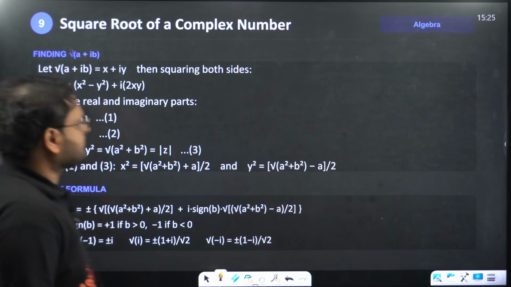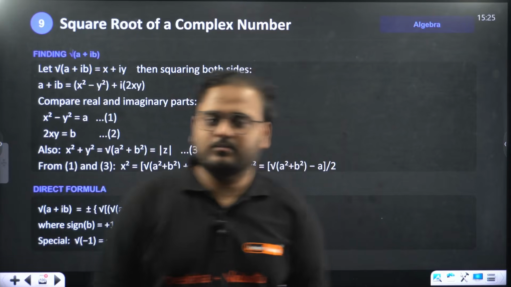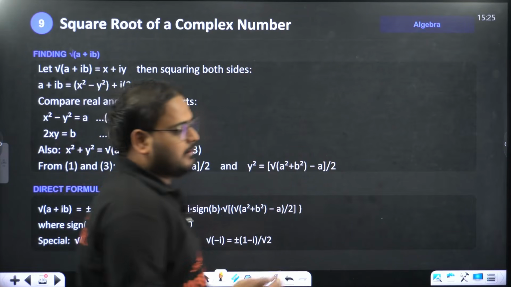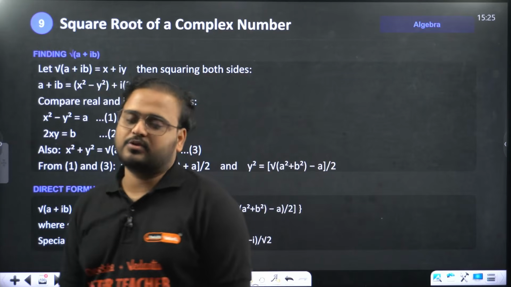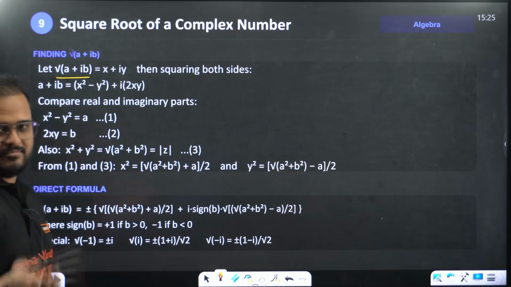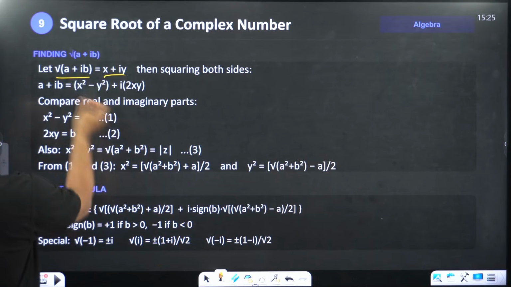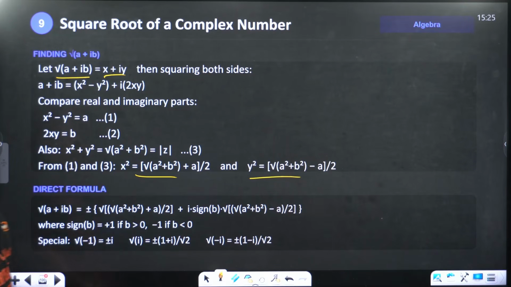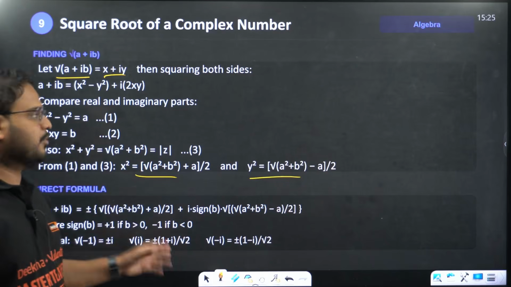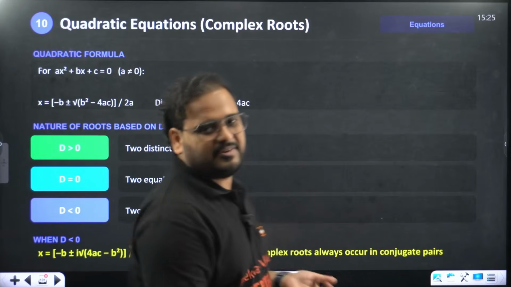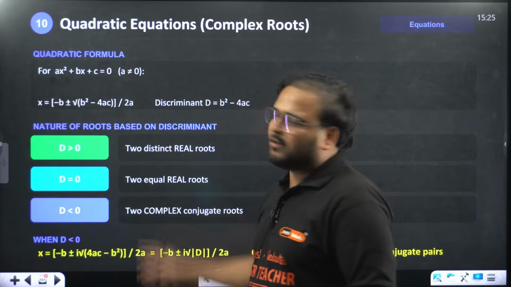Square root of a complex number is not directly used much, but a question like this can come in competitive examinations, both CET and JEE. That's why it is given over here, and it's not difficult at all. If you're taking the root of any complex number, the result will be another complex number. You take x plus iy, take the whole square and solve it, and you'll have this result. Simple question only. This is the direct formula, written over here. You can try this out if you want to, but I think it's not directly useful as of now, though it is not difficult in nature. Very easy. I have given you all the formulas. Please review it.